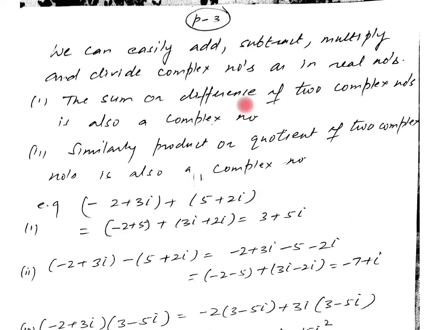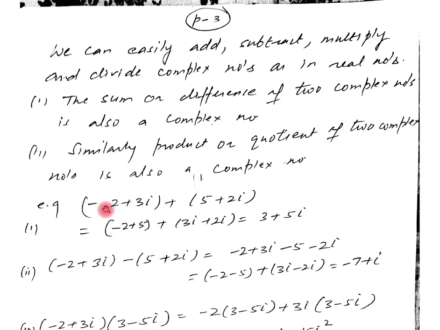We can easily add, subtract, multiply and divide complex numbers as in the case of real numbers. The sum or difference of two complex numbers is also complex. Similarly, the product or the quotient of two complex numbers is also complex. For example, let us add these two complex numbers.